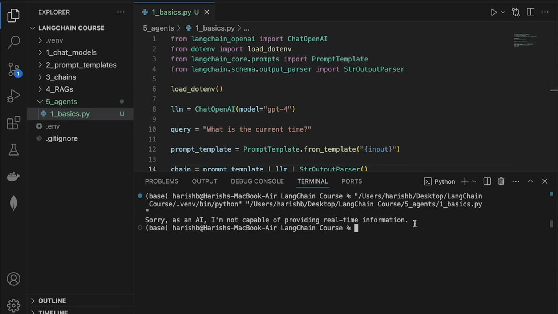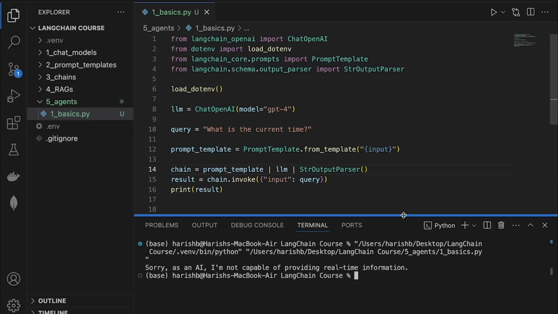And the reason why this happens is because LLMs by themselves cannot access real-time data. They are trained on some data and they usually have a cutoff date as well. But if I ask it something that happened this morning, chances are it does not know. And this is a perfect example where we can give more ability to the LLM by creating an agent. And now that agent can then use a tool to figure out the current time. If this sounds too sci-fi, don't worry, we will all make sense of it pretty soon.